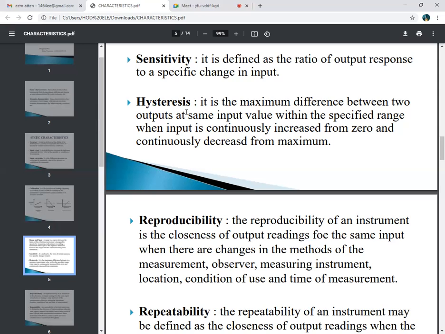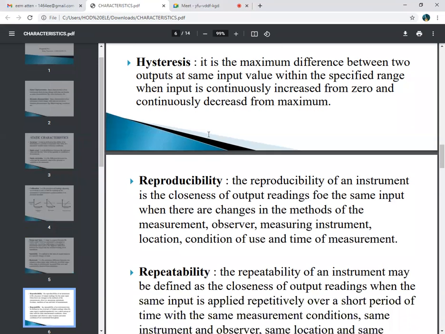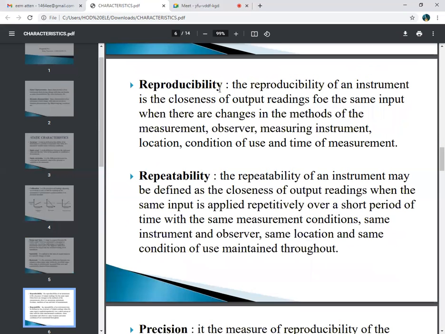So next one is reproducibility. What is meant by reproducibility? It is the degree of closeness with which a given value may be repeatedly measured. If I want to measure any quantity and I measure it repeatedly, the instrument measures the one value which is given as the true value.